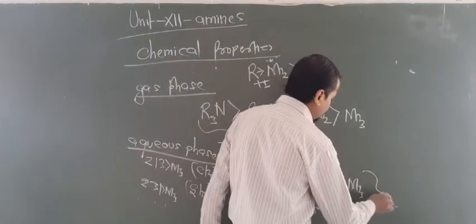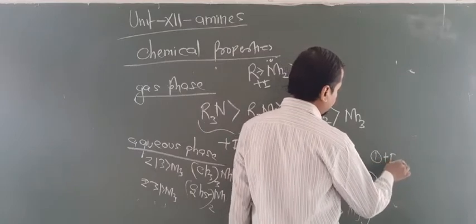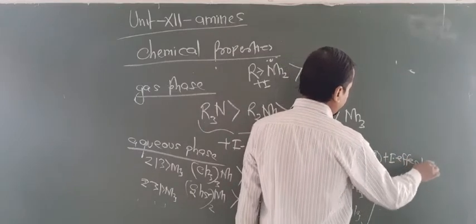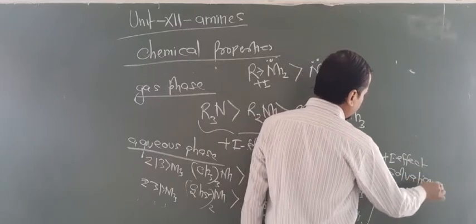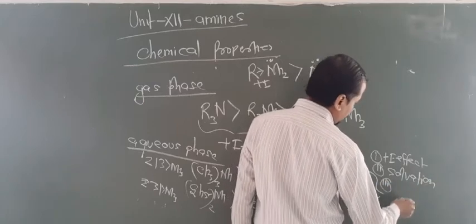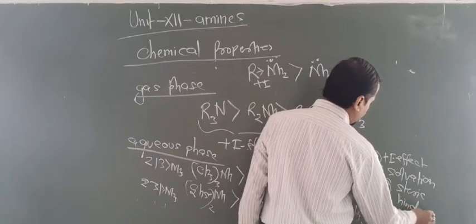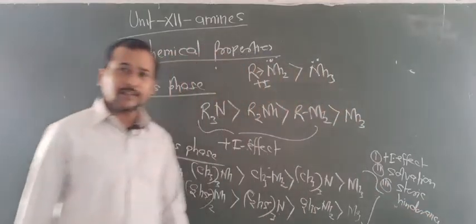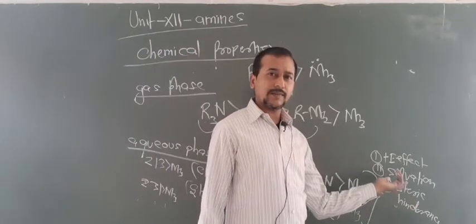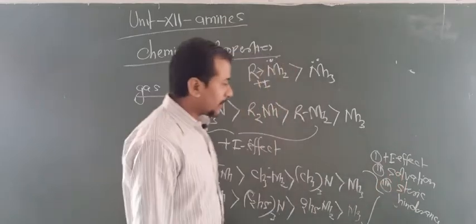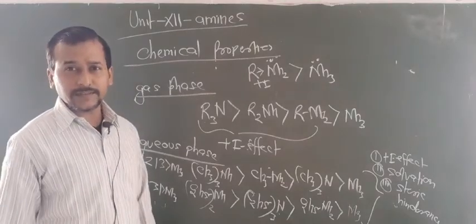You have to give 3 reasons for this: first the plus I effect, second the solvation effect, and third steric hindrance. So your answer for the aqueous phase is due to these 3 effects: solvation effect, plus I effect, and steric hindrance. This question is very important for board examinations.